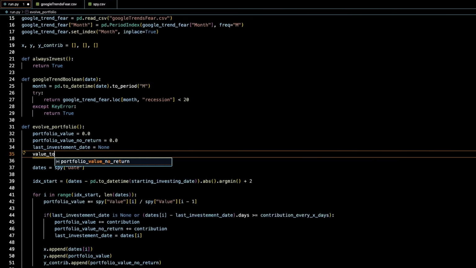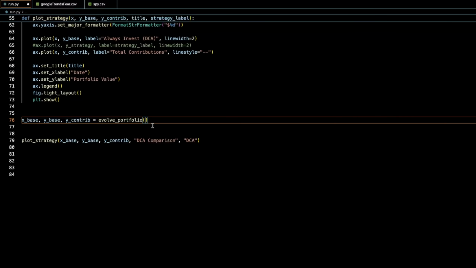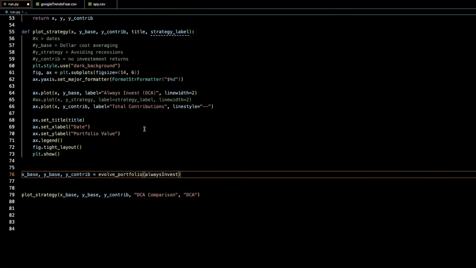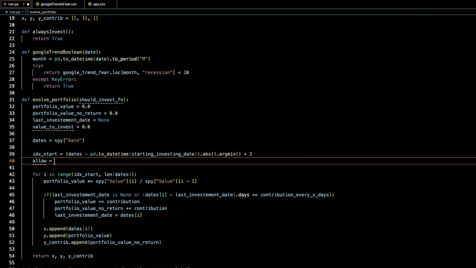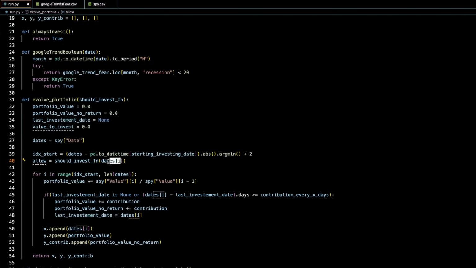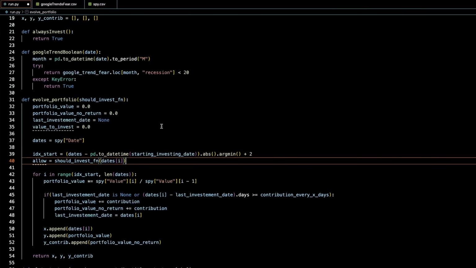So this is money that we're saving, we're putting aside until we believe that there's not a recession. And right now it's going to be at 0. What we can do is pass into our evolve portfolio a function that describes whether or not we can or can't invest. So we'll pass in always invest, and we can create the allow variable, which will be a bunch of trues or falses for each date that says whether or not we can actually invest based on our strategy.